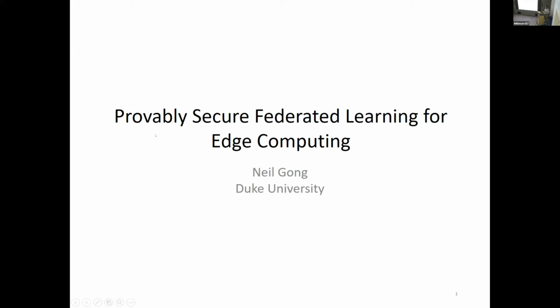Hello, everyone. My talk is about provably secure federated learning for edge computing. So let's first describe a little bit of technical background about federated learning.